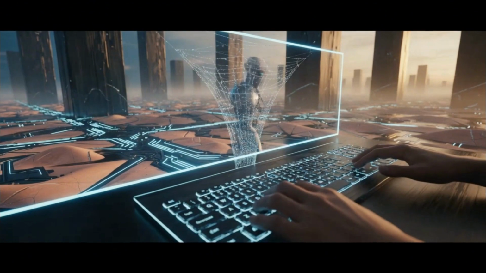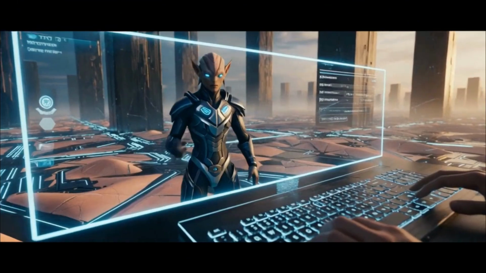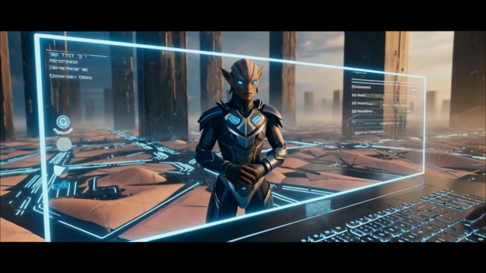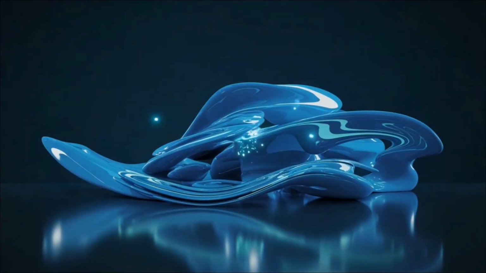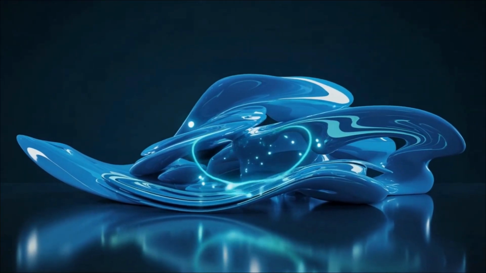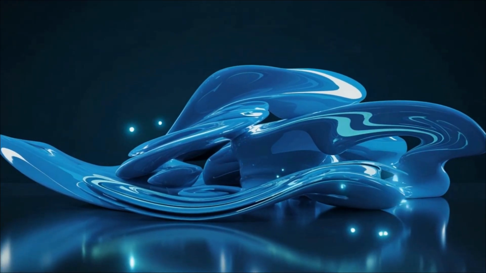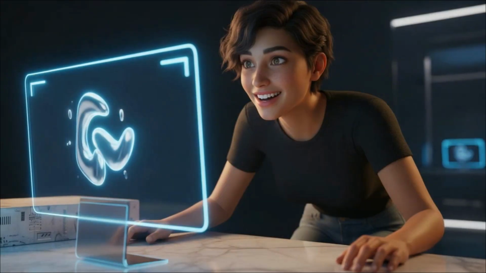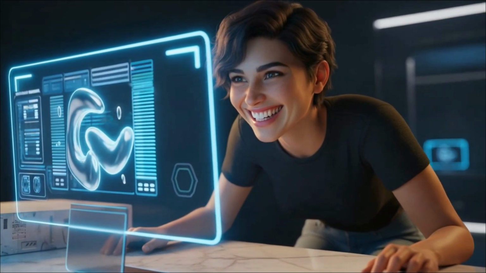We're in the middle of a revolution where AI is making creative fields, once guarded by technical skill, open to everyone. A whole new wave of powerful AI tools can now turn simple text prompts into fully animated 3D scenes. This isn't just about making things faster. It's about unlocking a kind of creative freedom that was just unimaginable before. It means you, with your ideas, can become an animator.